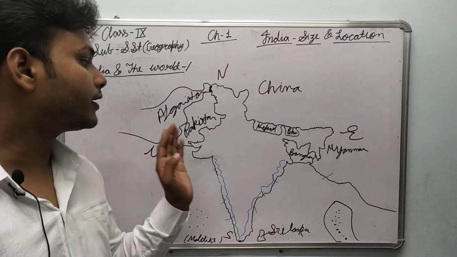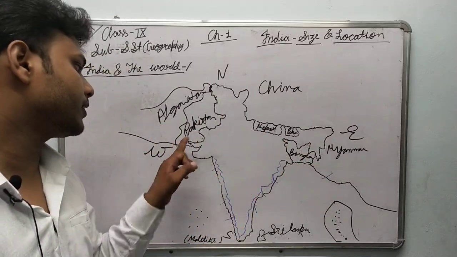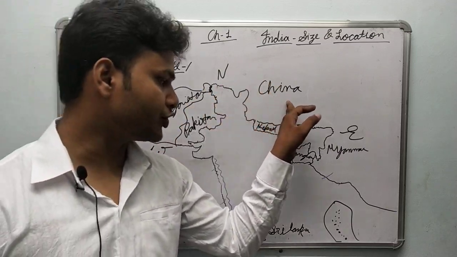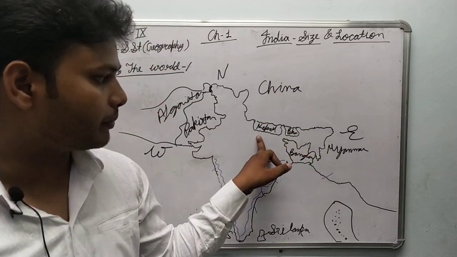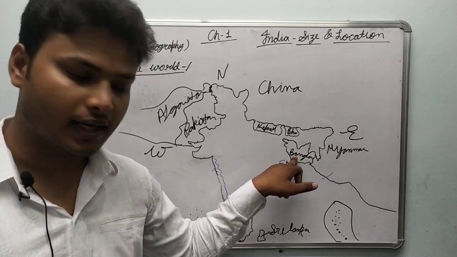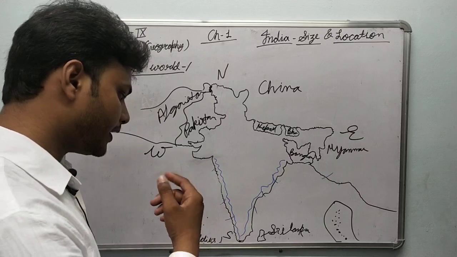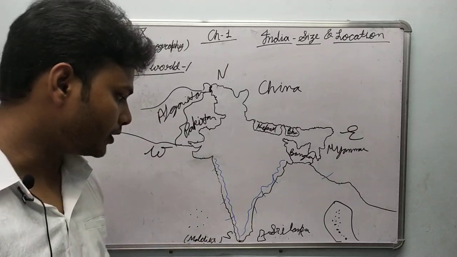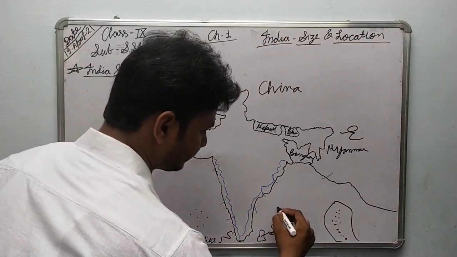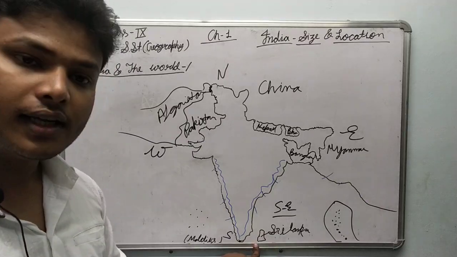So first of all, the countries which are on the land boundaries of India are, from west there is Pakistan, and then Afghanistan. In the north direction, after that China, and in the northeast you can say Nepal, Bhutan. Completely in the east direction there is Myanmar, then Bangladesh. These are the countries which have land boundaries with India, and after that 2 countries are also here, like here Sri Lanka. Sri Lanka, you can say, is situated in the southeast direction of India, that is an island.